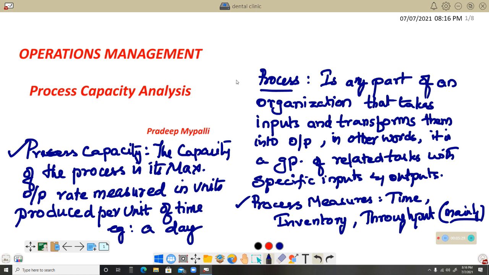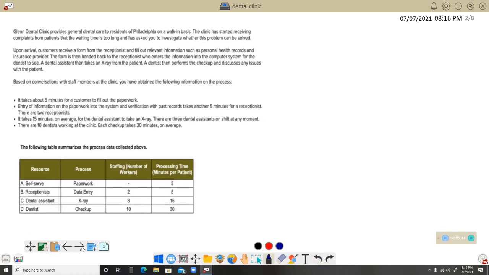So these are the three terminologies I first wished to discuss with you: process, process measures, and process capacity. Hope it is clear with you. Now let us move on to the next part. As I said, this is the particular question that I got from my students, who in turn got it from the web.